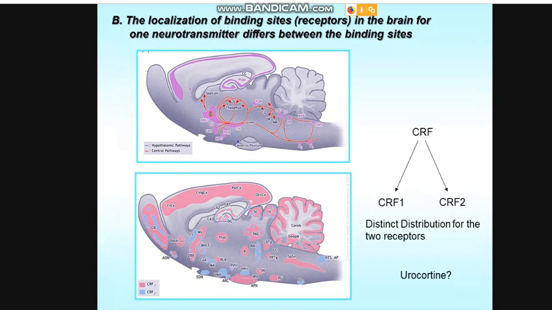Then you have some specific regions with CRF2, including the olfactive tubercle, the lateral septum, the nucleus of the solitary tract, NTS.